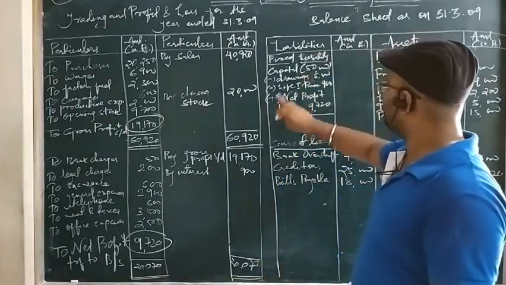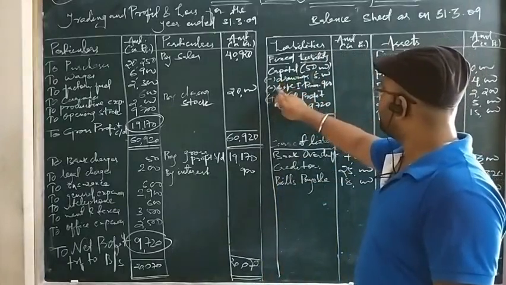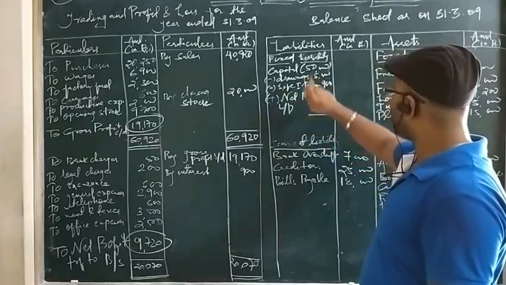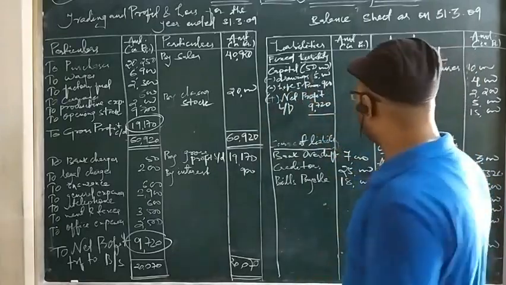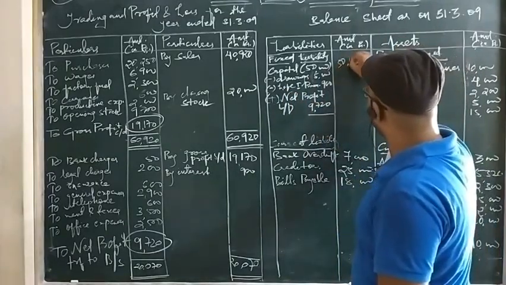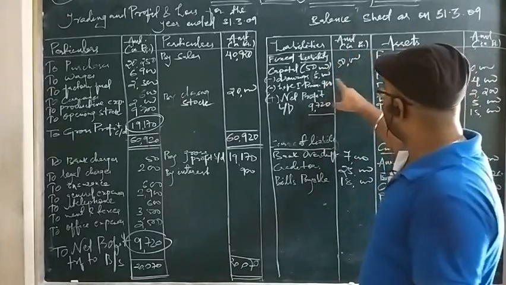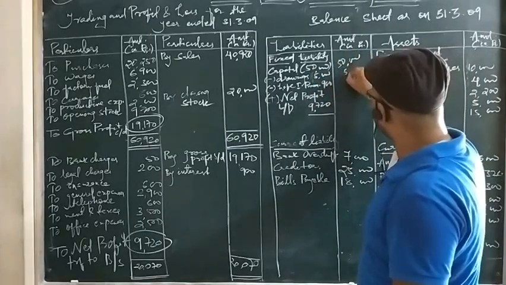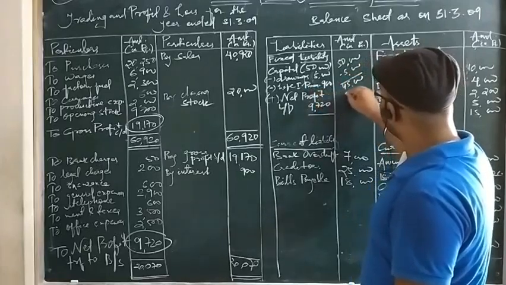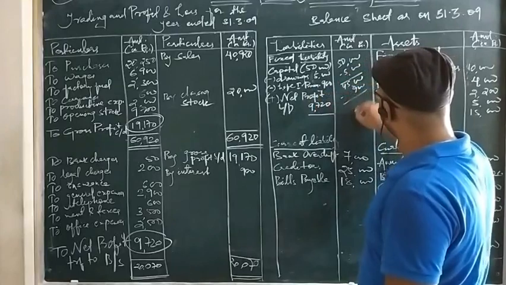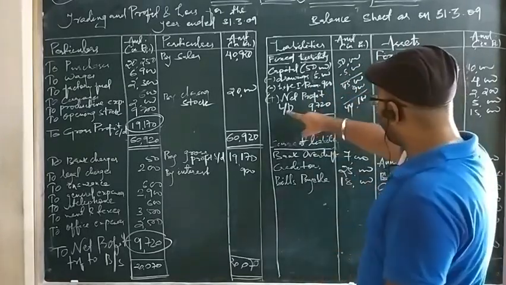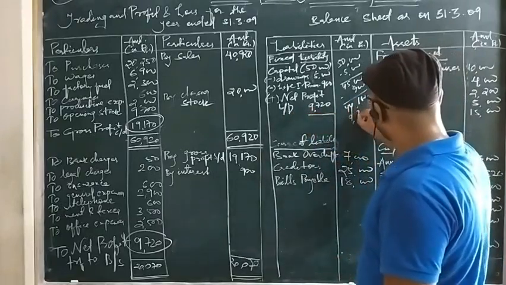So see, capital is 50,000, drawings is 5,000, which is also deducted, and life insurance premium is again deducted, that is 900 rupees. The net profit you have to add to your capital, that is 9,720. Let us check whether we are getting the answer correctly or not. First, we have to subtract the drawings out of 50,000. I am making the rough calculation here. From 50,000 you subtract 5,000, then you get 45,000. Then out of that you again subtract 900, that is life insurance premium, and you get 44,100. And when you add the net profit to it, you have to add 9,720.